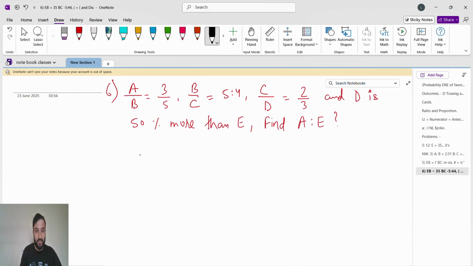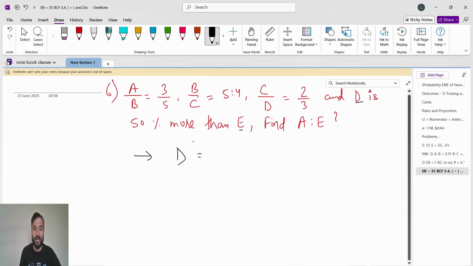Okay, now see here, they have given A by B is 3 by 5, B by C is 5 by 4, C by D is 2 by 3, and next is what? D by E. You have to find D by E. So D by E, what they have said, see here, D is means what? Is means equal. Very good.